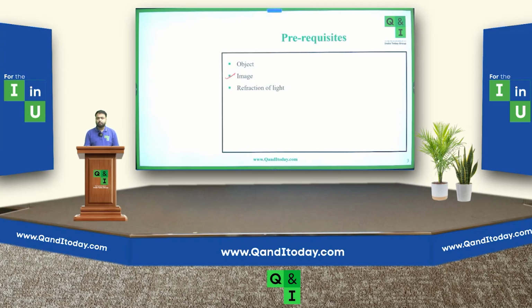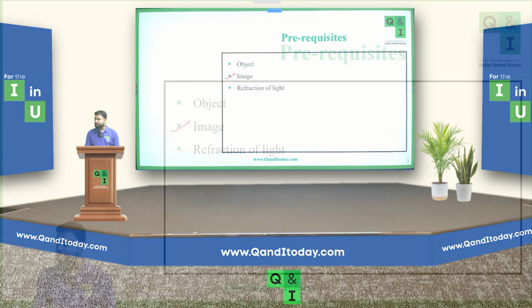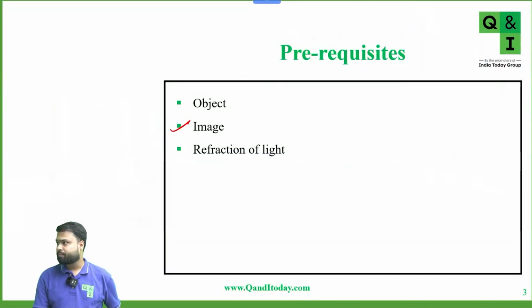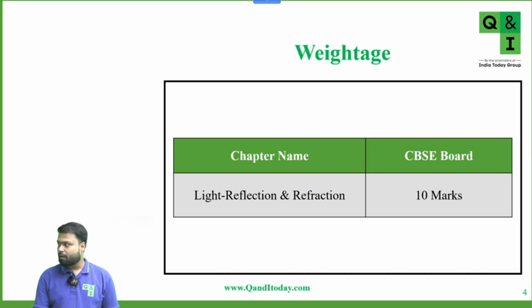What is object? The point of intersection of incident rays is called object, and the point of intersection of reflected or refracted rays is called image. We also discussed refraction of light, that when light enters from one medium to another medium, it bends because of the change in velocity. Is all this clear to you? Yes or no? And if we talk about the weightage, approximately 10 marks of questions are asked from this chapter.